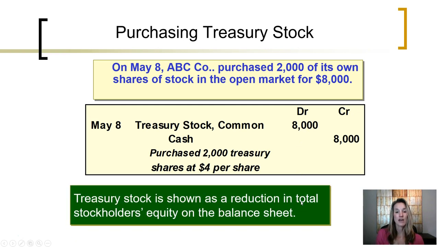Treasury stock is shown as a reduction in total stockholders' equity on the balance sheet, which makes sense when you consider when owners purchased the stock, equity increased, but now that it's being purchased back off of the market, it is decreasing overall stockholders' equity.